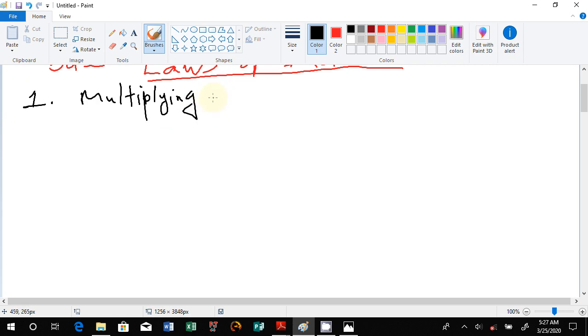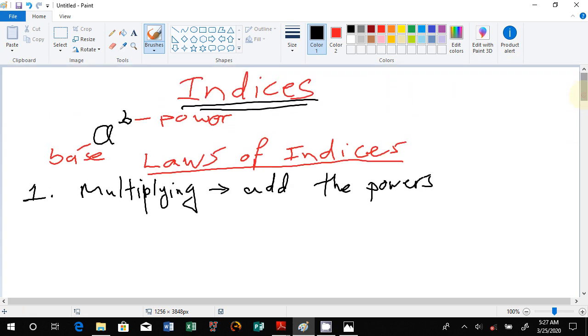And multiplying, when it comes to indices, we simply mean you add the powers. Very important to note. When we are multiplying indices, we add the powers. The powers, like I said, this is a power. Now you may be multiplying with another index which is also in the same form, so you should add this power to the other power.